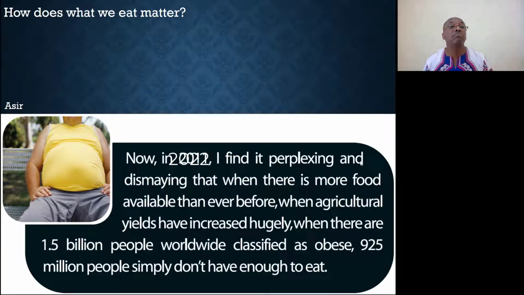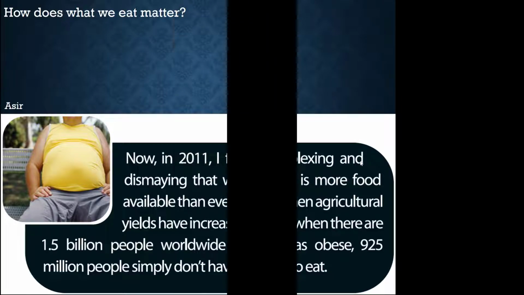So Asir, tell us, how does what we eat matter? Now, in 2022, I find it perplexing and dismaying that when there is more food available than ever before, when agricultural yields have increased hugely, when there are 1.5 billion people worldwide classified as obese, 925 million people simply don't have enough to eat. Well, Asher, I totally agree with you. It's actually quite perplexing and shocking as well.